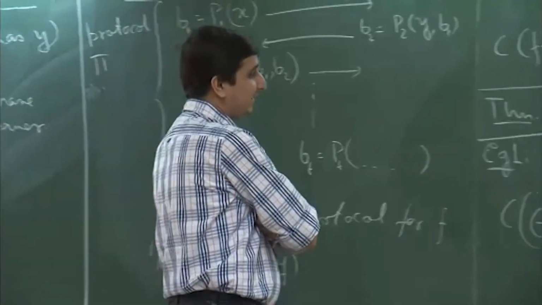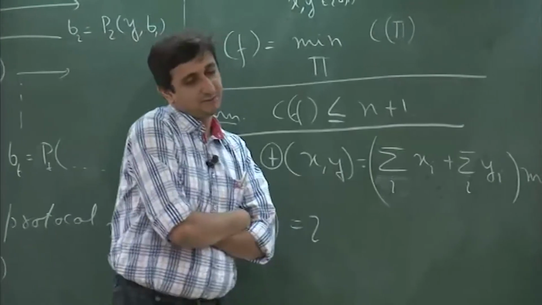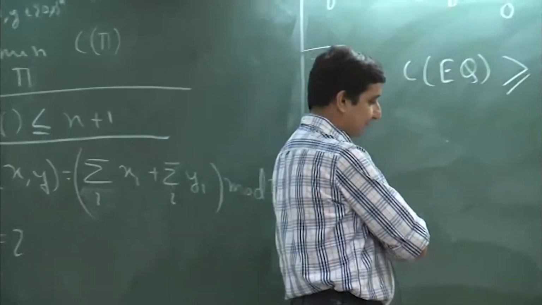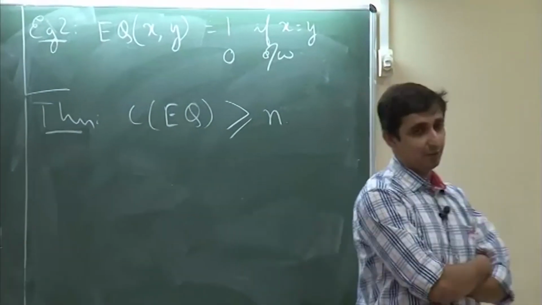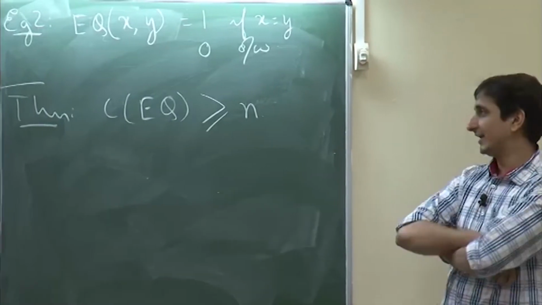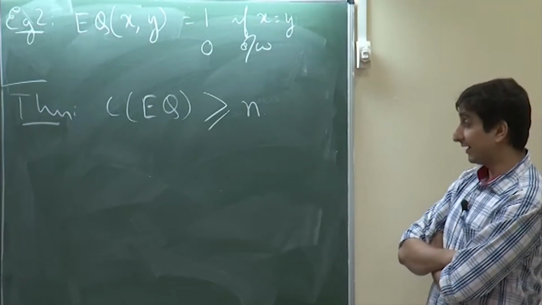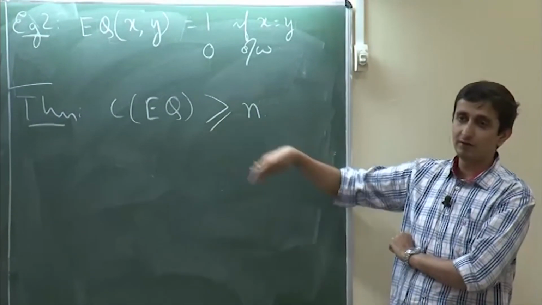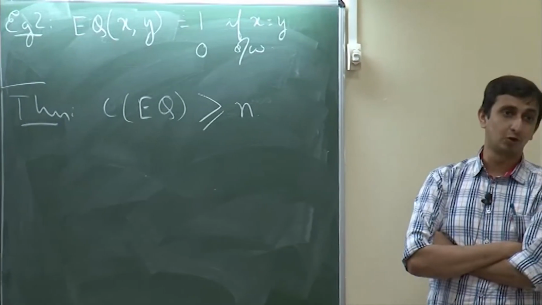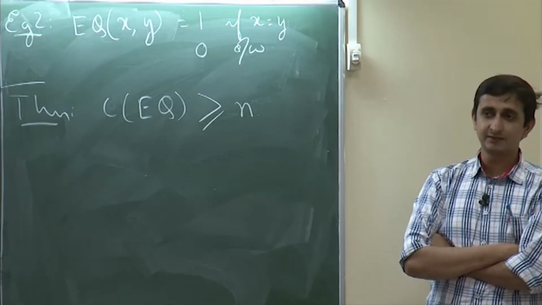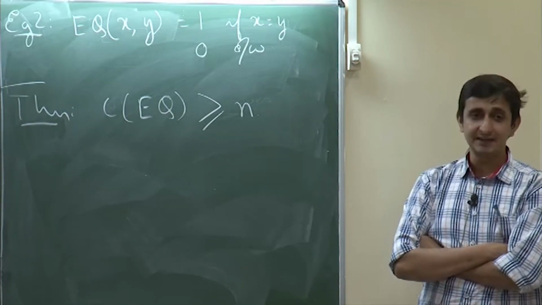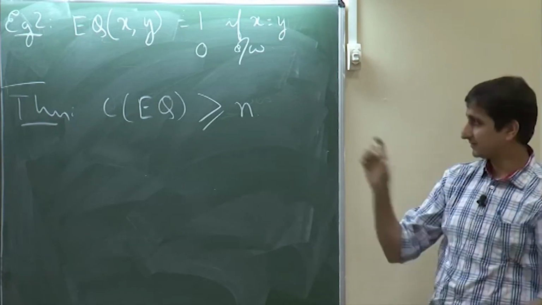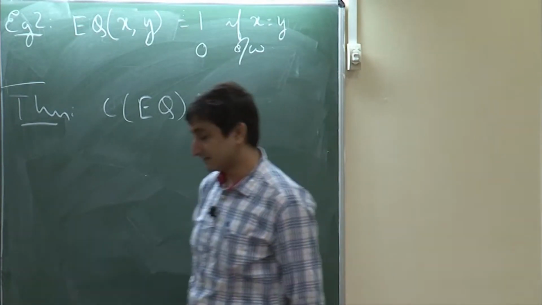Not really, we do not need any compressibility kind of thing over here. There are many ways to prove this, and if you just do some clever counting argument, you will be able to show this, and that is what we will do next time. But what I am trying to emphasize is that when we want to claim a lower bound, that basically should be over all possible protocols, and even though it seems obvious, it needs a proper proof. Okay. So, let us stop at this point, we will discuss the proof next time.